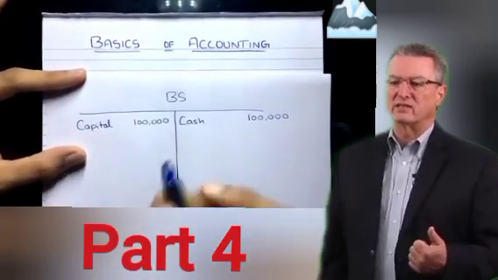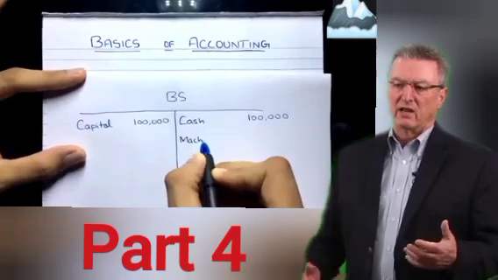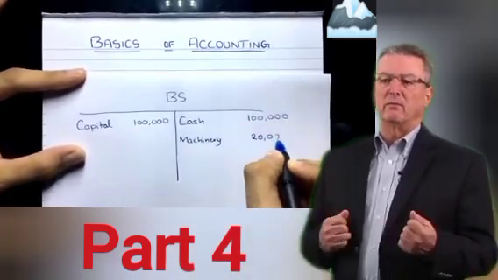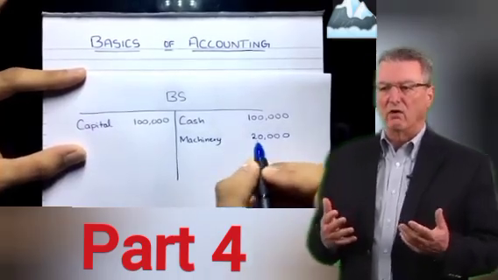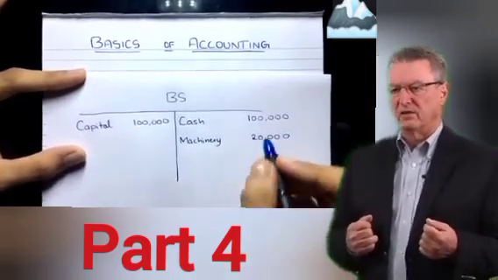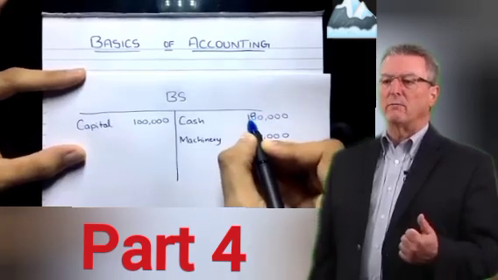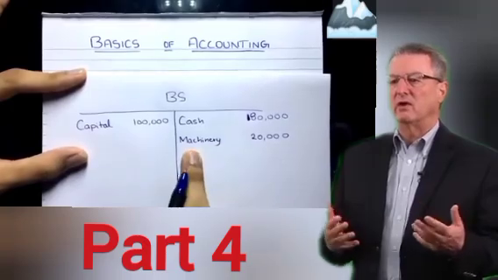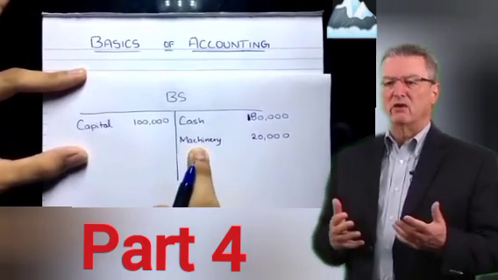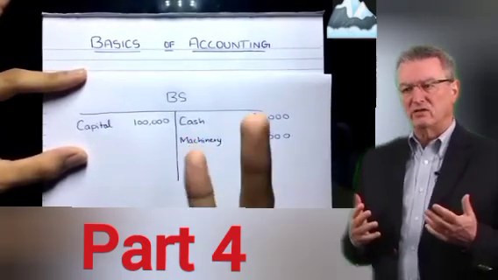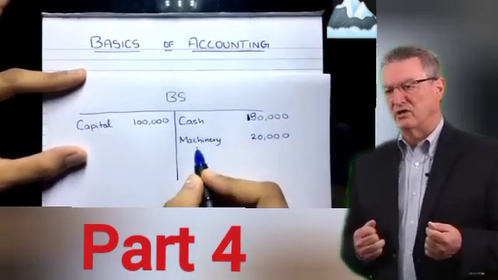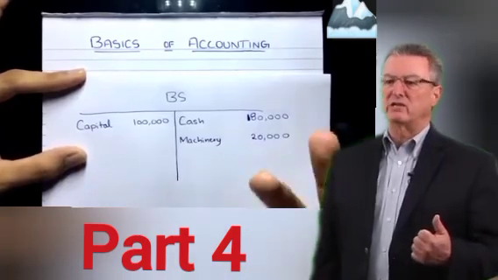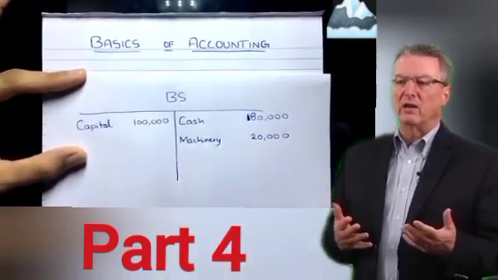Now let's say you purchased machinery to do business, because you wanted to do some production. Let's say you purchased machinery of 20,000. This was a cash transaction, you paid cash immediately, so of course your cash will reduce. Your cash will now be only 80,000 because you purchased machinery of 20,000. Now what is this machinery? This is an asset of yours. How is it an asset? Because you have control over it, you own it, and you expect future benefit from it because you will use it in production and it will help you generate income. Future economic benefit is there, so this is your asset.